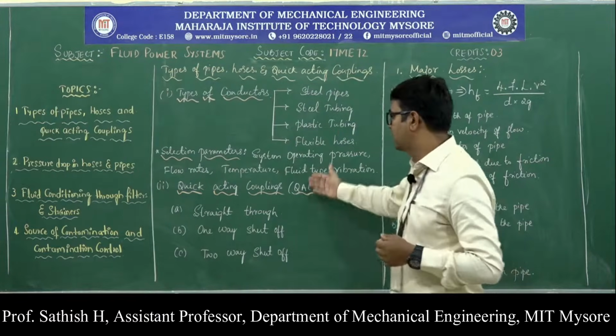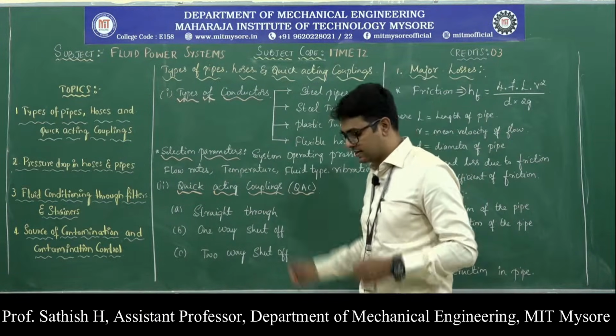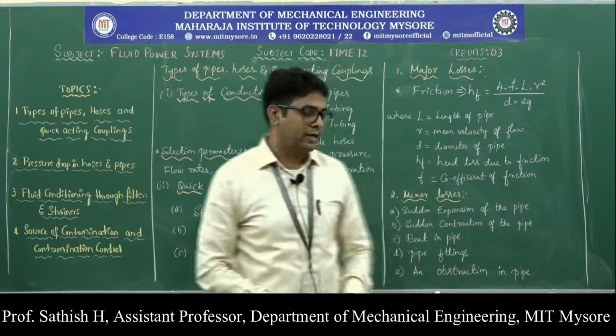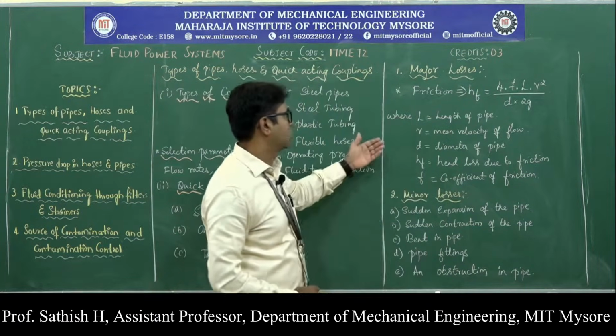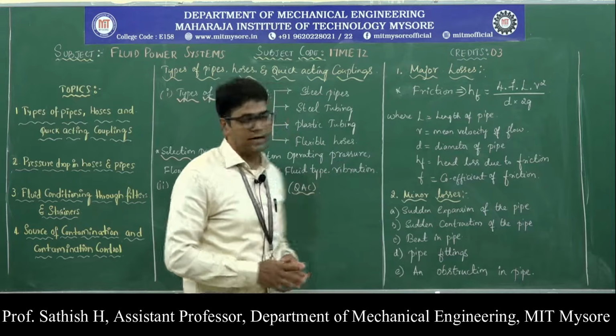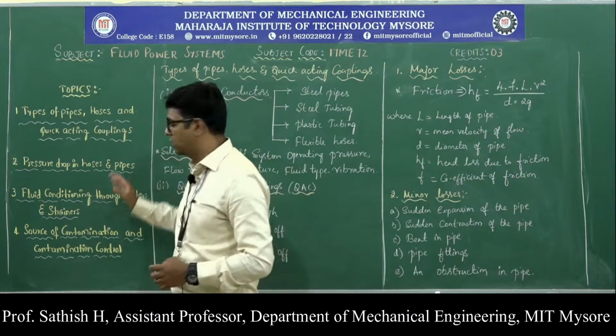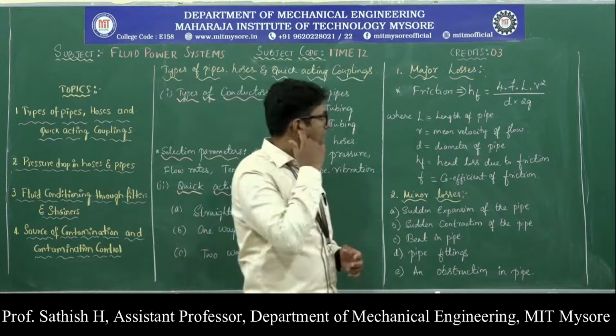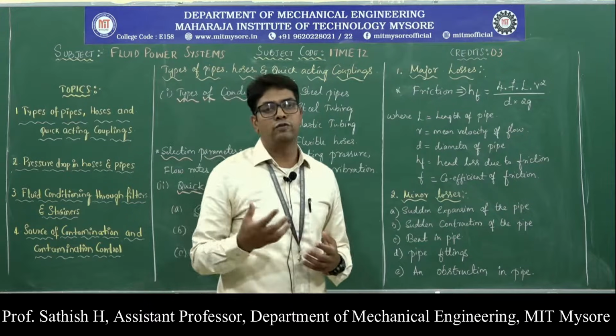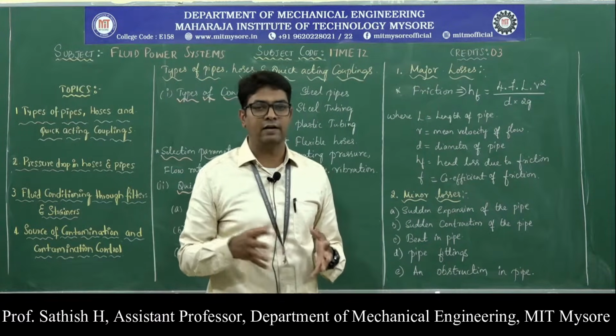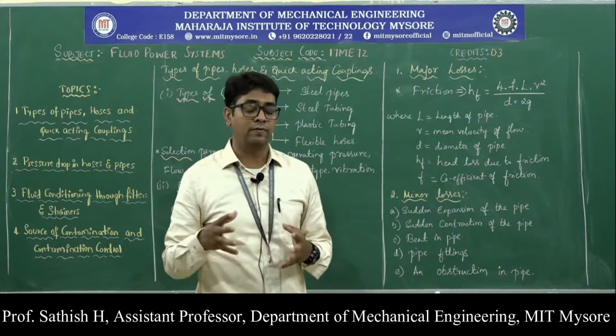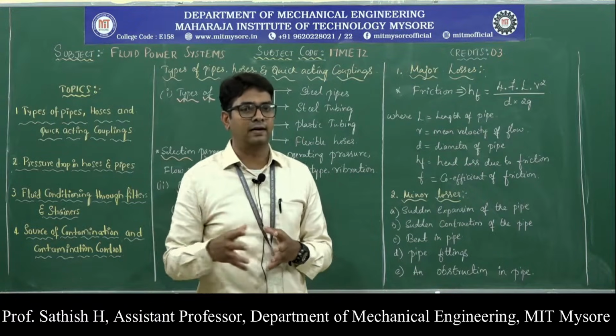Okay, so that is about the quick acting coupling and its types. So let us move on to the second topic, that is the losses: loss of pressure drop in the hoses and the pipes. We know that whenever the fluid flows through a pipe, there is definitely a loss of energy. We call it a frictional loss or the head loss.